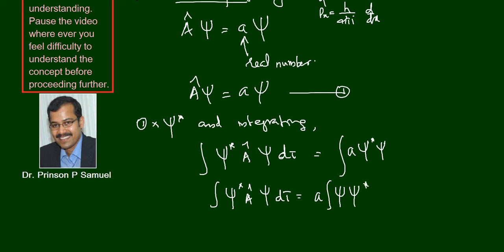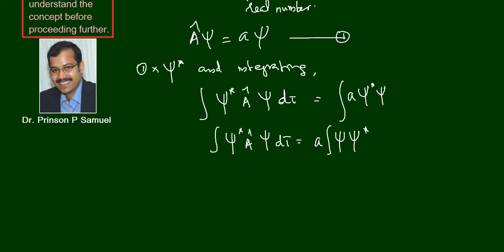So here we have a new equation. Let me call this equation number 2. That is, integral psi star A cap psi d tau is equal to a integral psi star psi d tau.